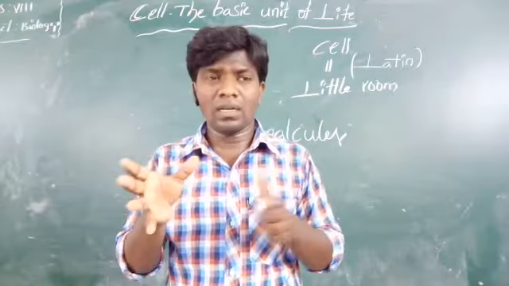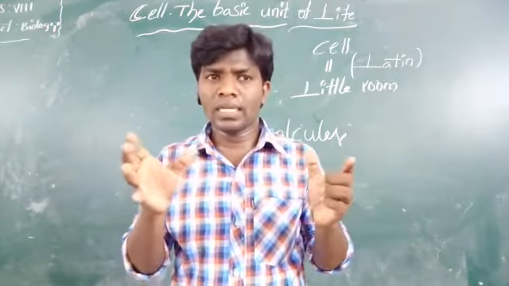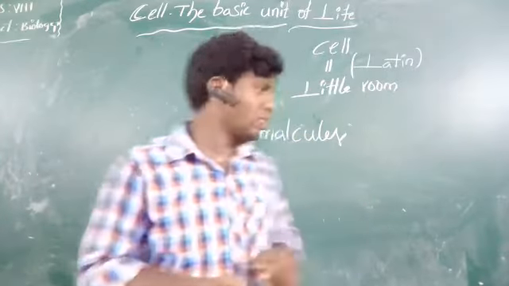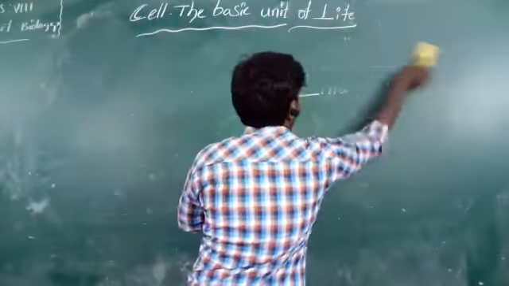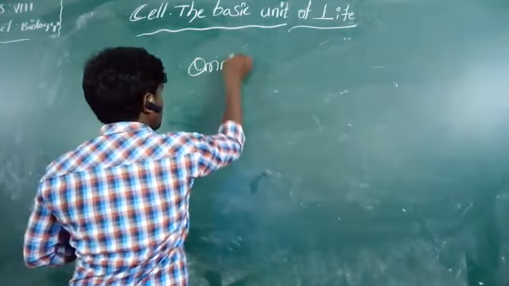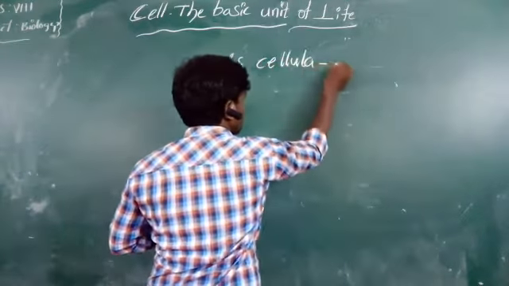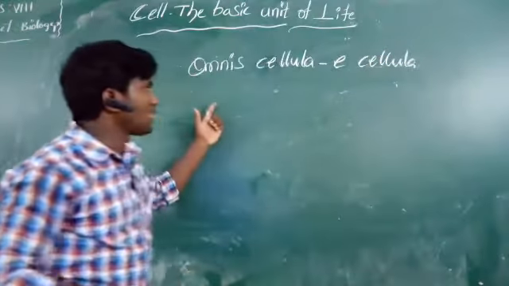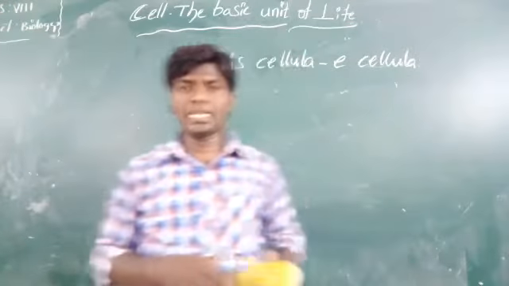The idea that new cells are formed from pre-existing cells is called omnis cellula e cellula. Omnis cellula e cellula means the new cells are formed from pre-existing cells.